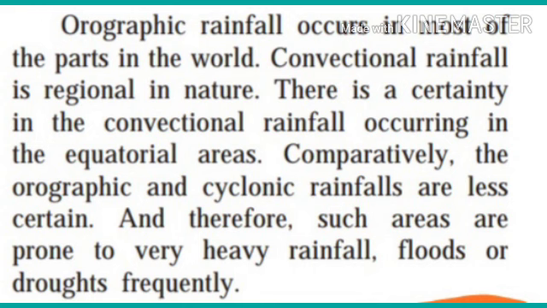Convectional rainfall is regional in nature. There is a certainty in the convectional rainfall occurring in the equatorial areas. Comparatively, orographic and cyclonic rainfalls are less certain, and therefore such areas are prone to very heavy rainfall. Floods or droughts also occur frequently in those areas.